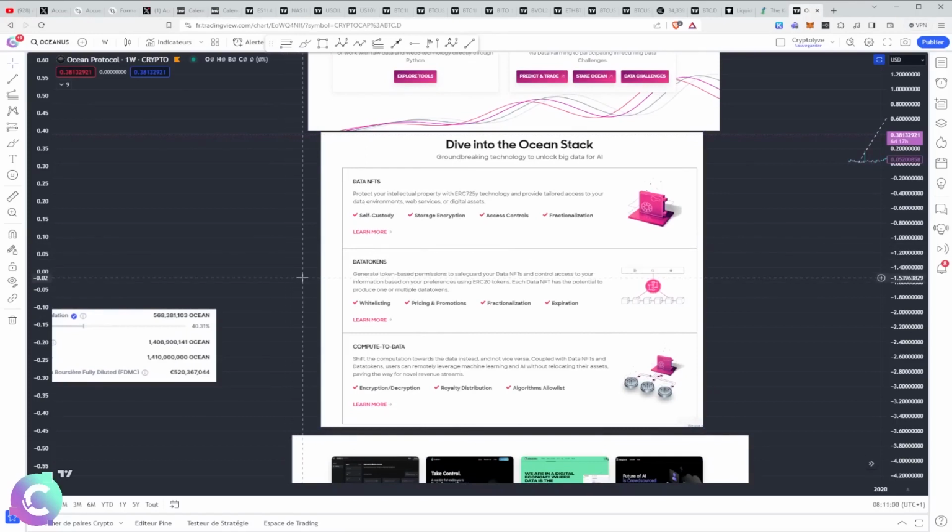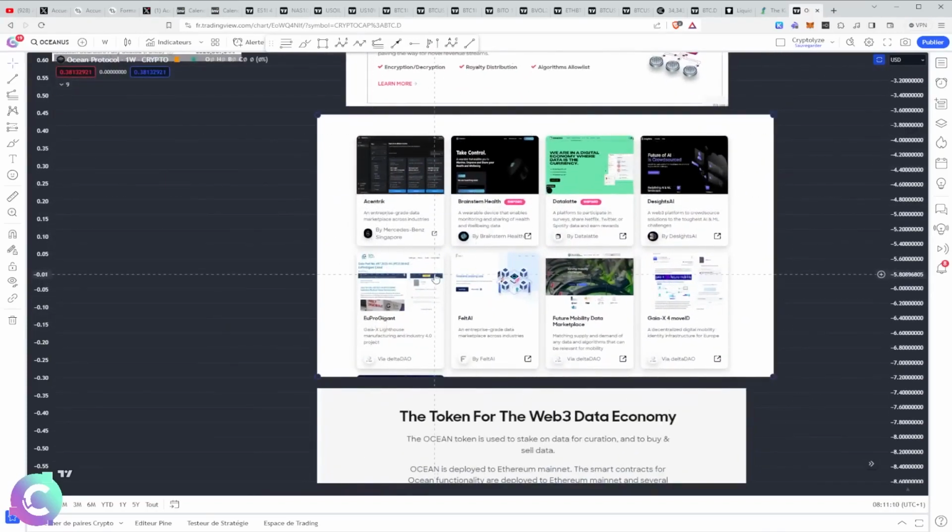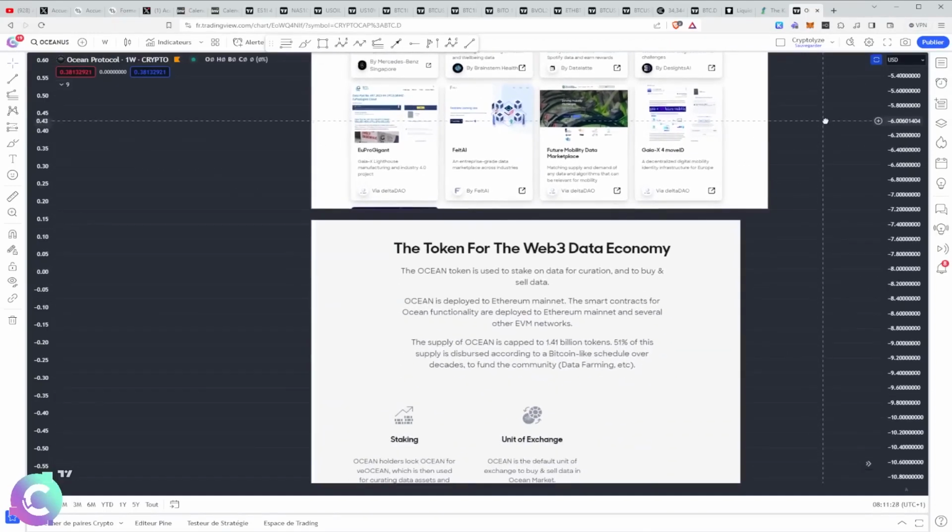The advantage of this is to be able to use already existing actions to manage this data. Don't worry, we'll discuss it a little later, because we still have quite a few protocols that manage this. We have 9 protocols that integrate Ocean and which use Ocean as a protocol to be able to interface with data and consume data. To be exactly precise, it's a little more complex than that.